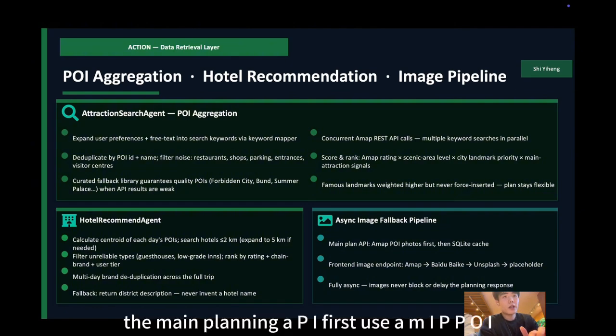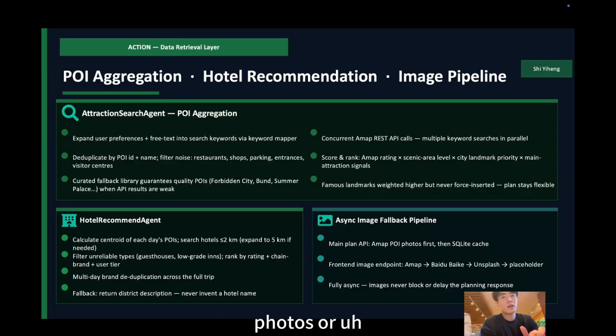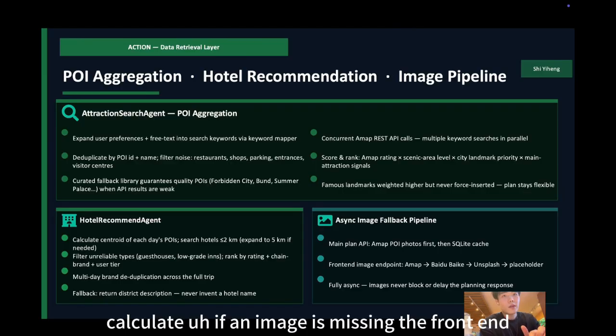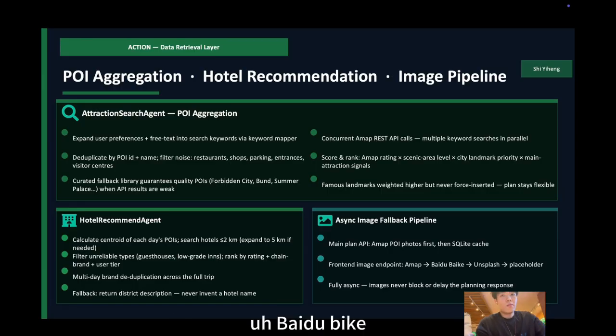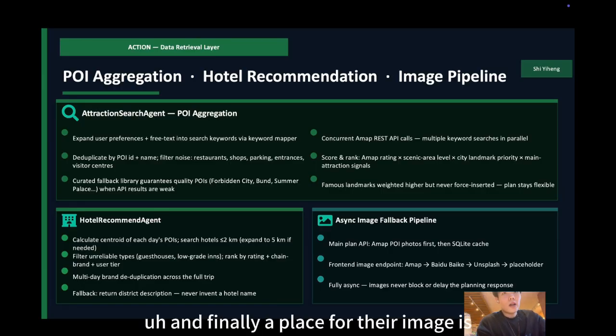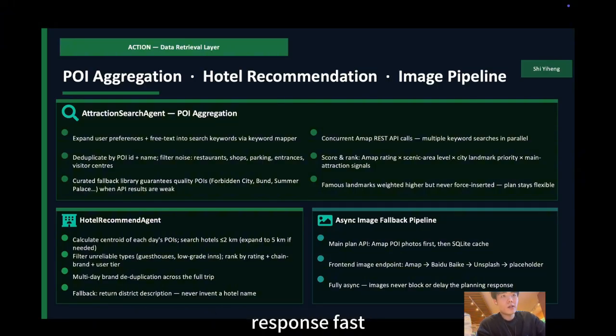For major scenic spots, I designed a fallback chain. The main planning API first uses AMAP POI photos or curated images. If an image is missing, the front end calls the image endpoint, which then tries other APIs as a fallback. And finally, a placeholder image. This keeps the main planning response fast.